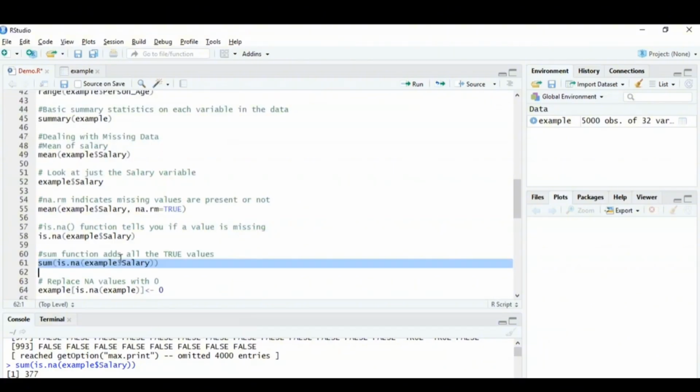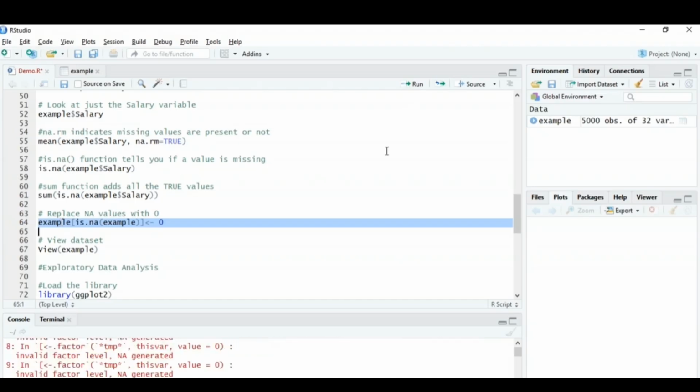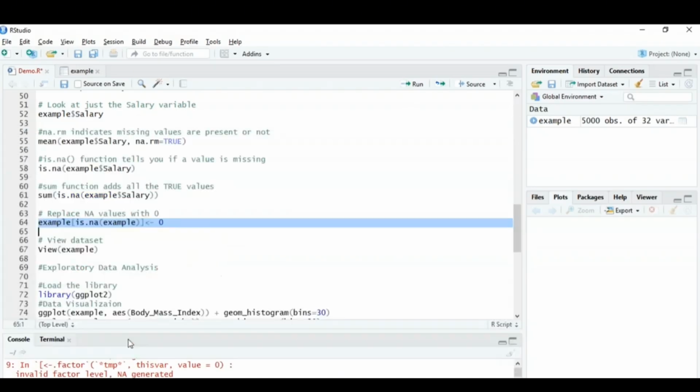Now what I'm going to do is remove all these null values and replace them with 0. For that, you just have to use the is.na function, mention the dataset name, and then assign a 0 to it and assign it back to the dataset. So I've put a 0 and said if is.na example, that means if there's a true value in the example dataset, just replace it with a 0 and assign it back to the same dataset, example. I'll run this particular command, and now let's view the dataset again.